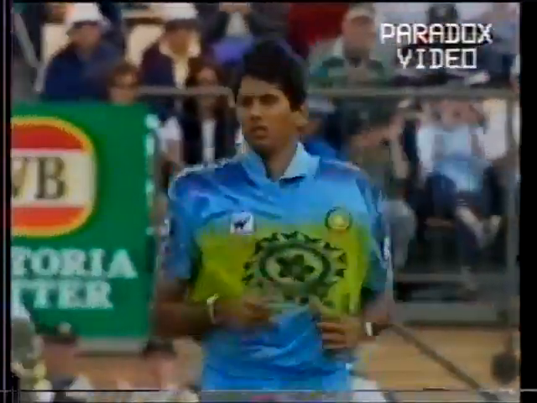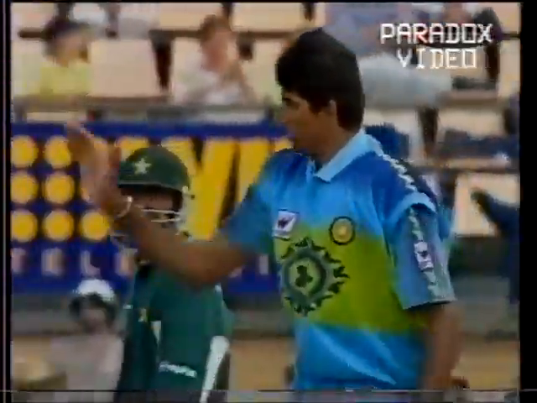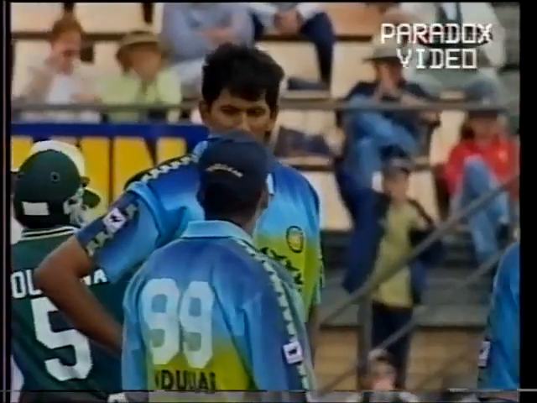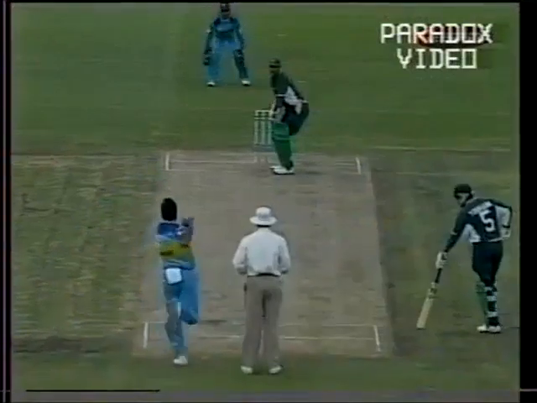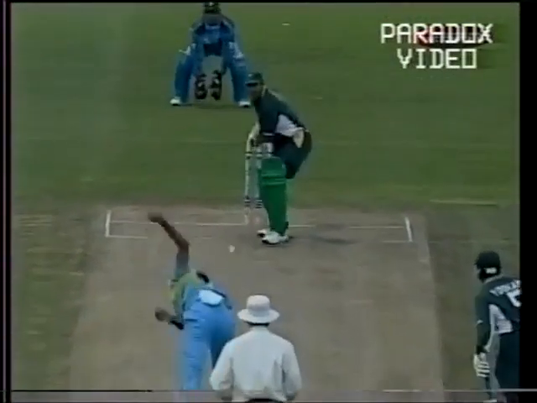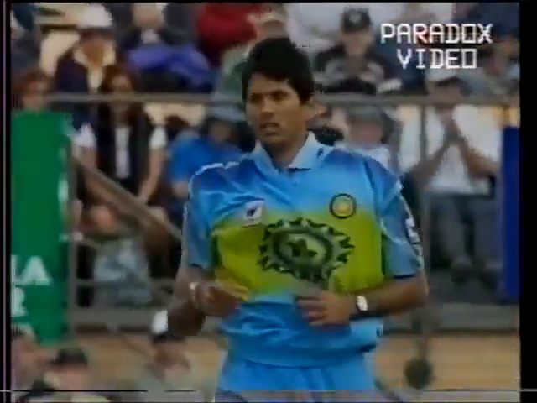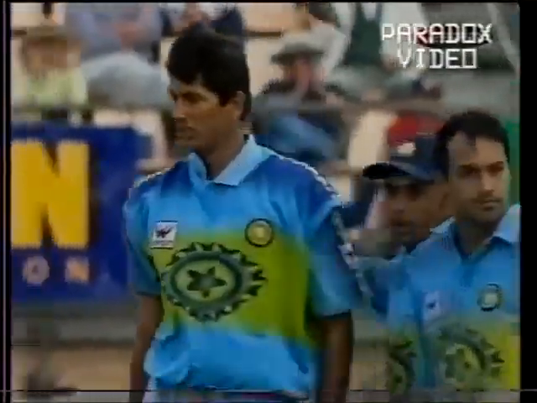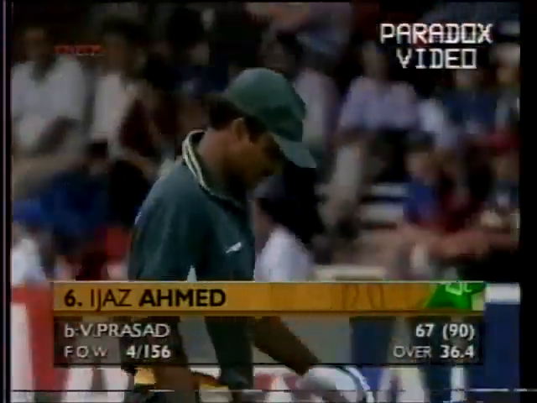Bowling! That's what Venkatesh Prasad does for his captain. It's not easy to knock over a guy who's well set. 67. That's good bowling. Ijaz indicating that he was deceived by the slower delivery. Venkatesh Prasad has the slow leg cutter. But trying to open the face of the bat, running it to third man, which he had done so well before, missing the line completely. Ijaz indicating that the ball might have moved just a little bit, but he's played a very good hand. 67, Pakistan 4 for 156.